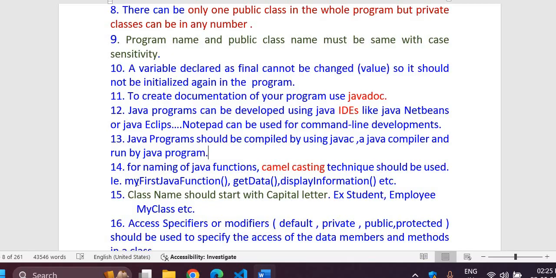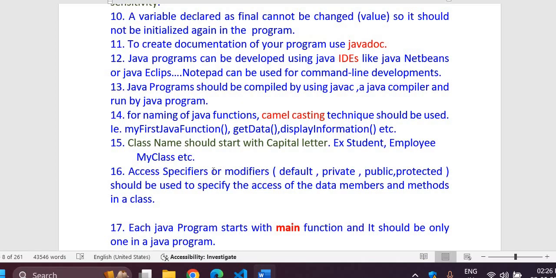Then for naming of Java functions, we will be using here camel casing. Camel casing means it will start with the small letter, and then each word will be in capital letters. First one will be in small letter, and then later on every first character of each word will become capital. Class name should start with capital letters, like Student, S capital, Employee, E capital, MyClass, M capital, like this.